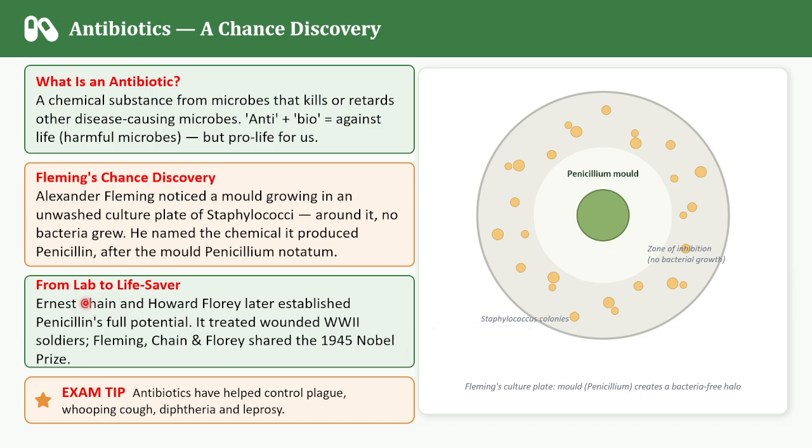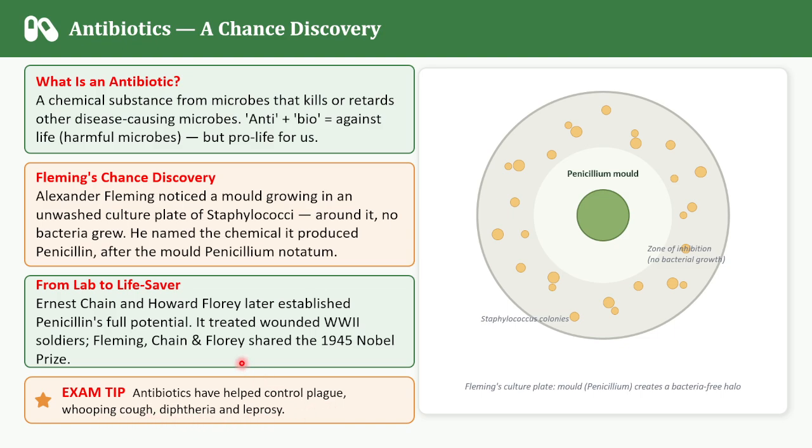Then what happened? Ernest Chain and Howard Florey later established the full potential of penicillin as an effective antibiotic, and it was extensively used to treat the wounded soldiers during World War II. Because of this discovery, Fleming, Chain, and Florey shared the Nobel Prize in the year 1945. Antibiotics have helped control plague, whooping cough, diphtheria, and leprosy.